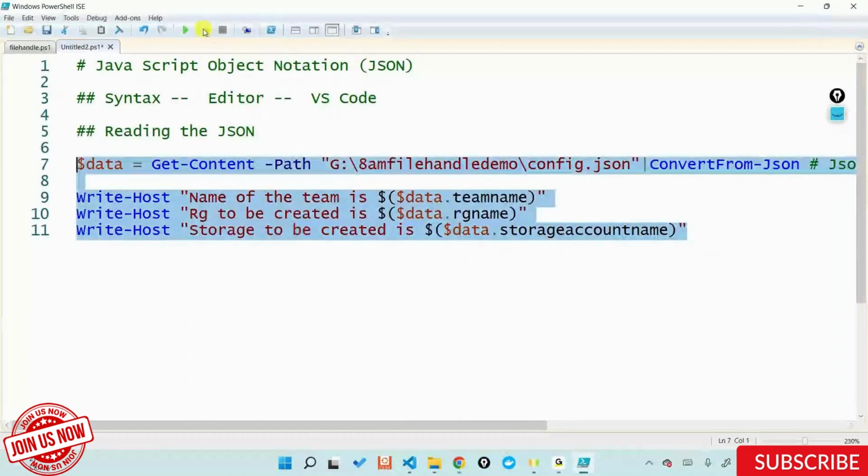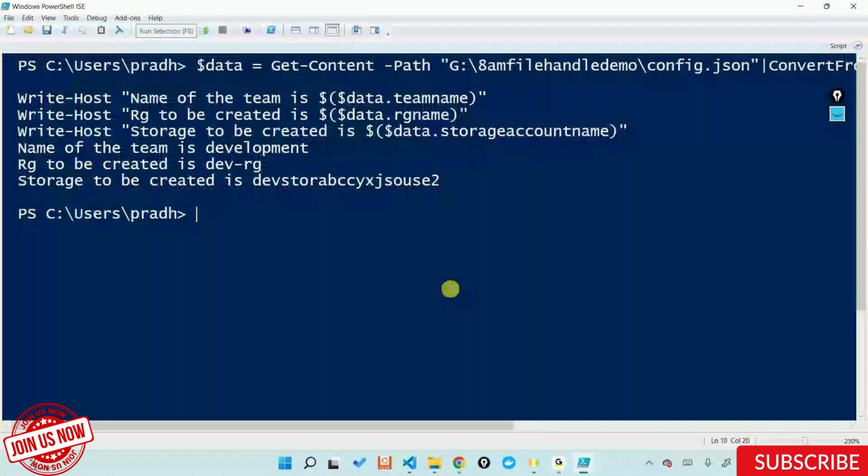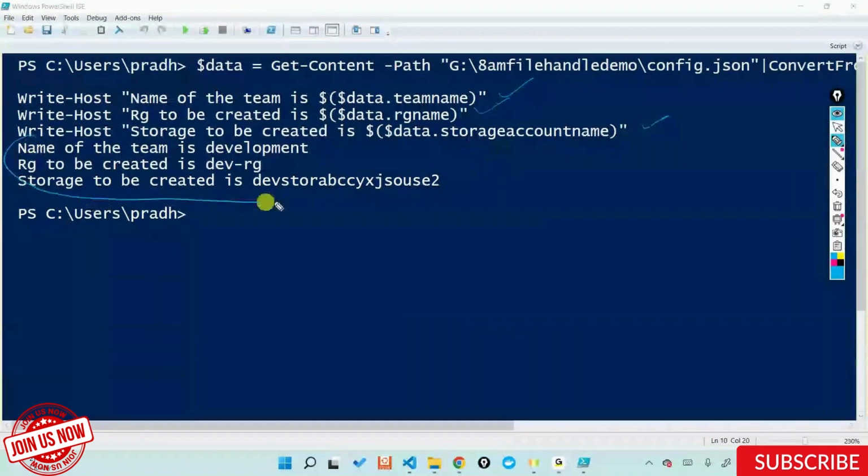So if I take this content and execute these things out, now do you see I have the input in the form of write host, and I now have the output wherein all the values are being substituted with the actual values out here called development, dev rg, and then storage account name as such.